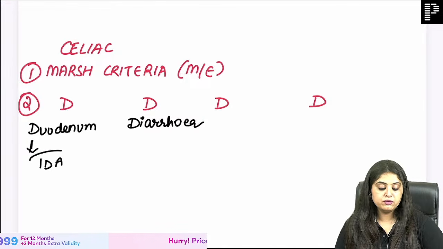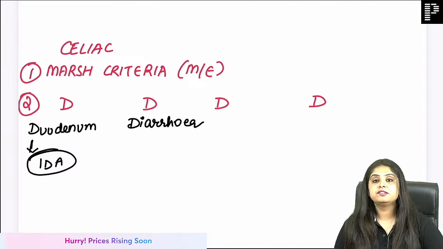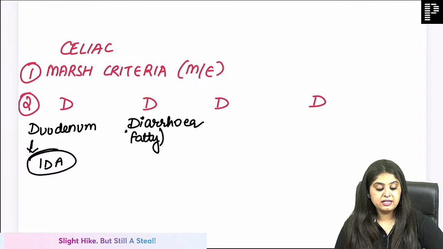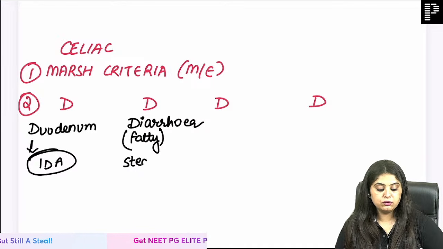These people will come to you with iron deficiency anemia. They will not be able to absorb anything. Why just iron? They will not even be able to absorb fat. There will be fatty diarrhea. Fatty diarrhea is known as what? It is known as steatorrhea.